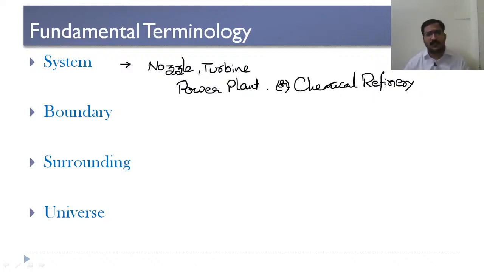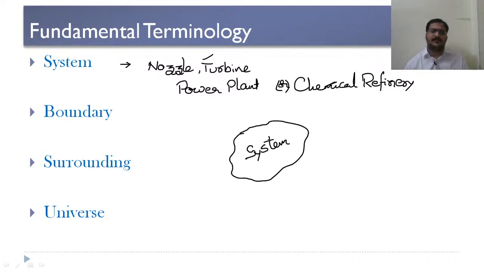So any definite area which is under our consideration or study, we call it a system, and anything other than the system, we call it surroundings.